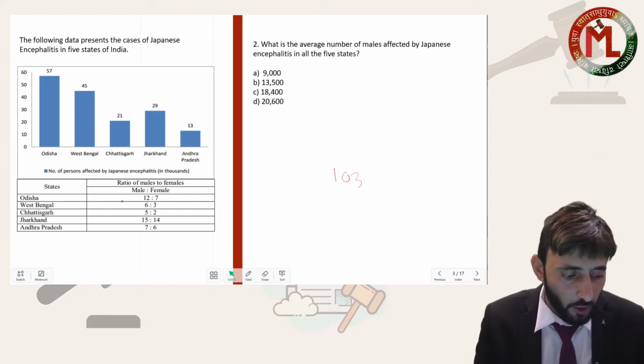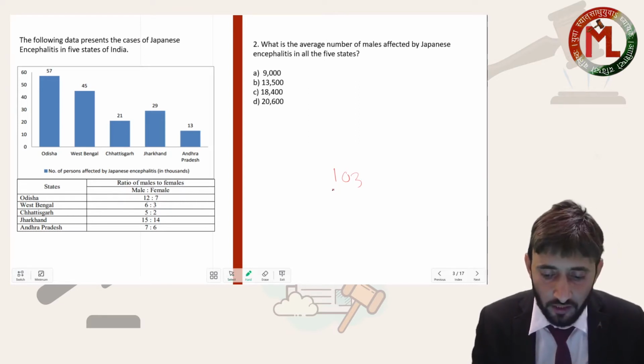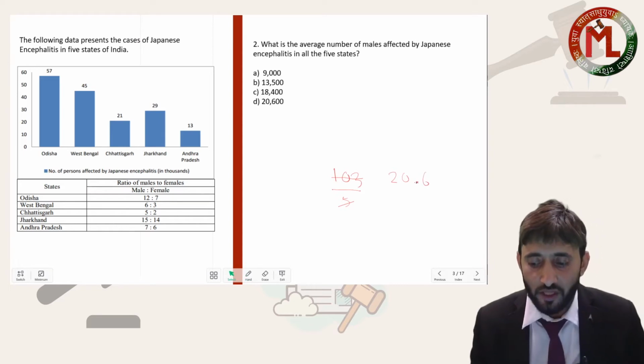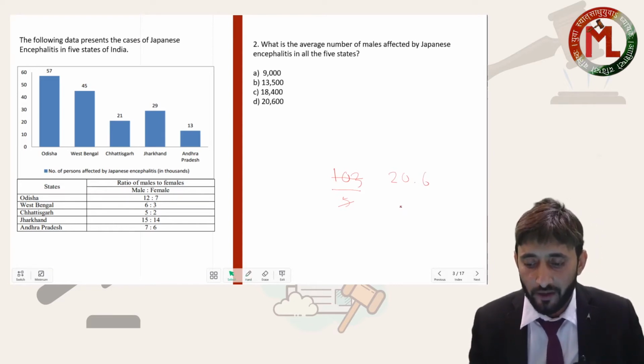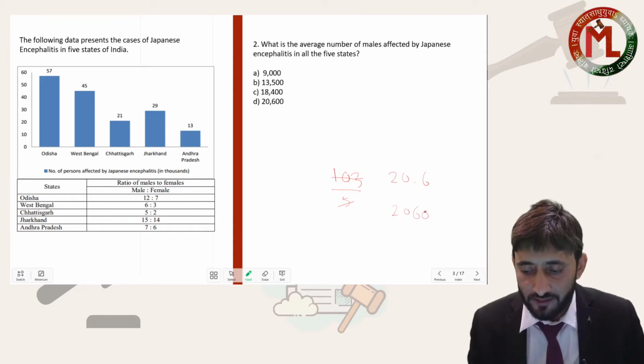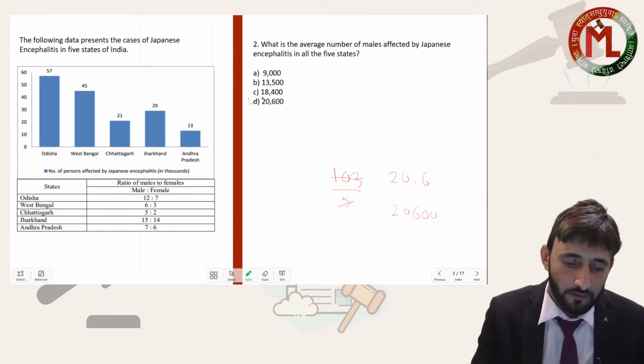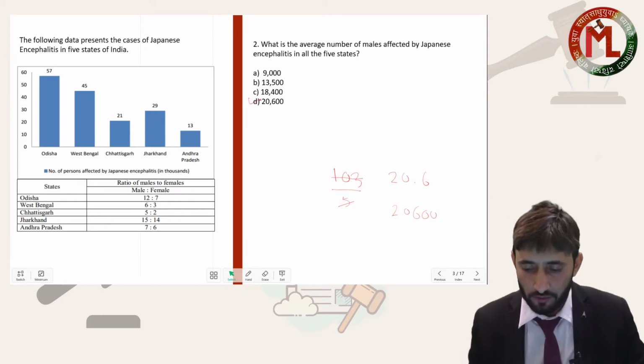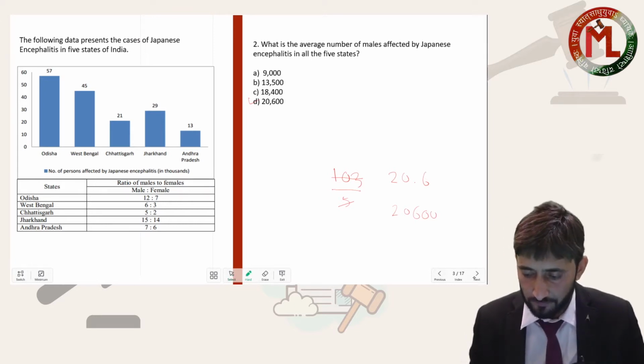Now how many states are given? 5 states. So 103 divided by 5 will come out to be 20.6. But these numbers are in thousands, so if you multiply it by 1000, you will get 20,600. So this was the second question.